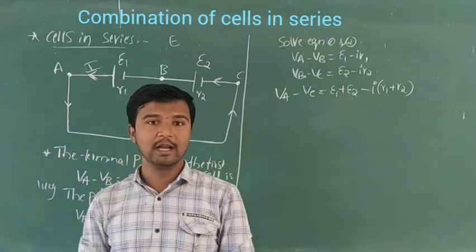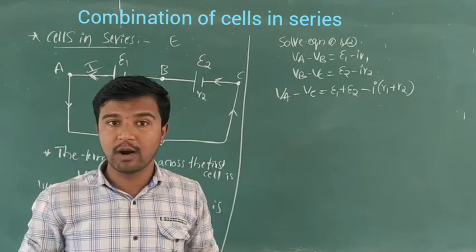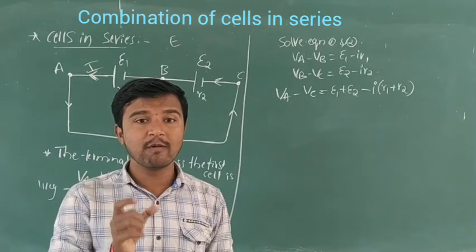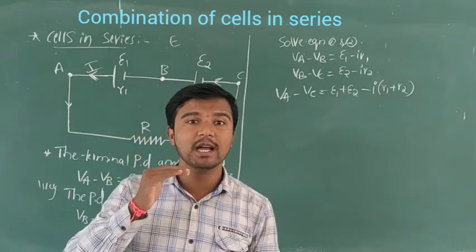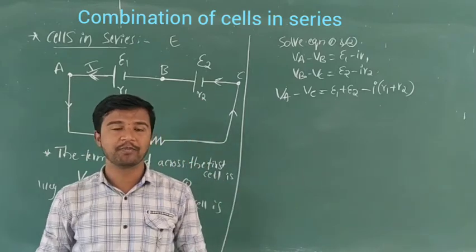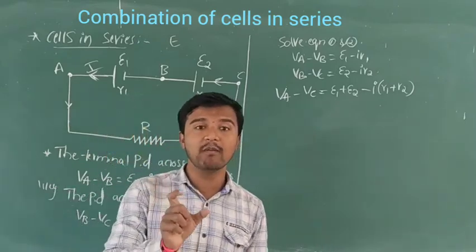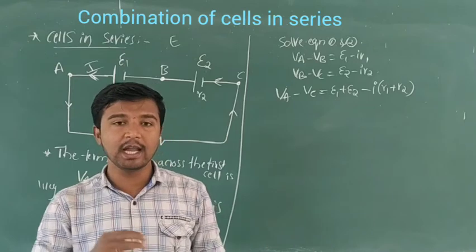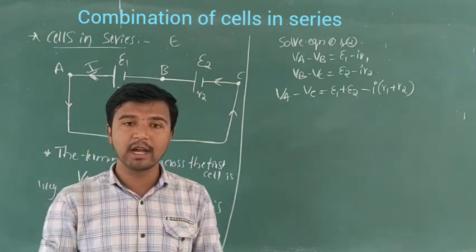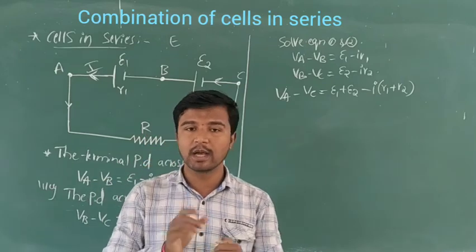So this derivation is the expression to calculate the equivalent EMF and equivalent internal resistance of cells connected in series. Means total EMF and total resistance.